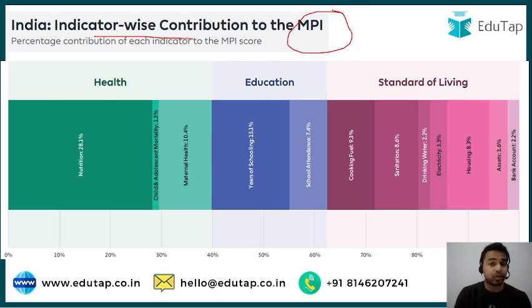If we talk about the total score of India's multidimensional poverty index, the indicator having the highest impact on the overall India score was nutrition, which contributes 28.1% of the overall MPI score. This is followed by years of schooling, which contributes 15.1% of the India's MPI score, and then by maternal health. So these are the top 3 indicators having the highest contribution to India's MPI score.